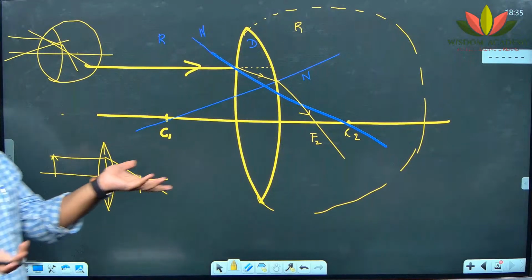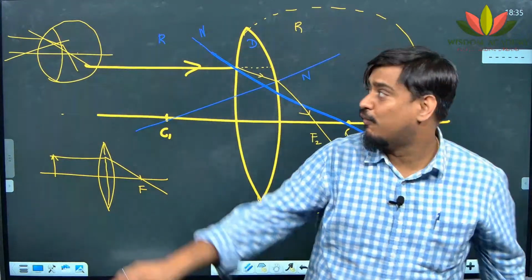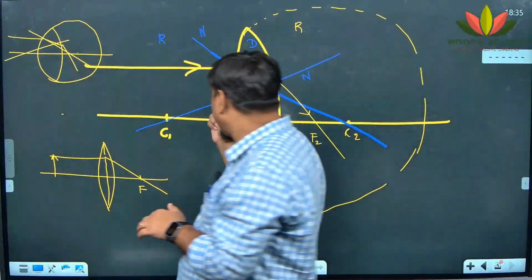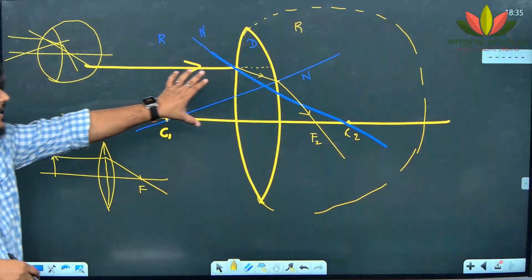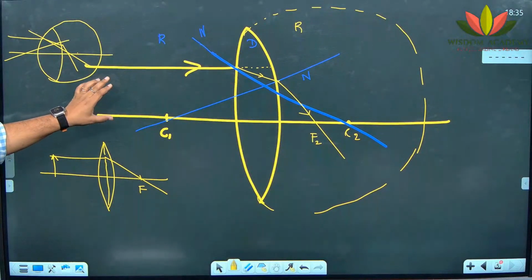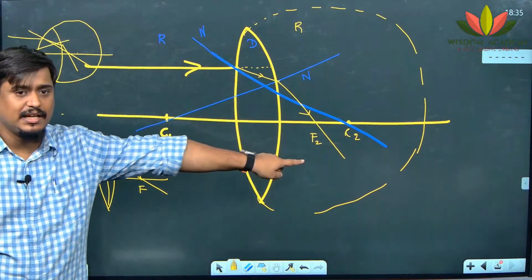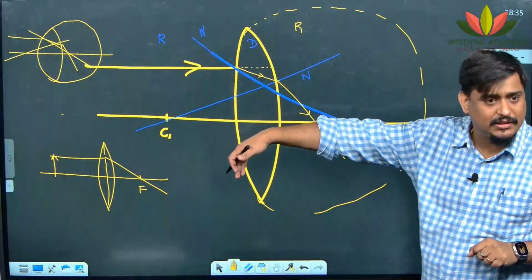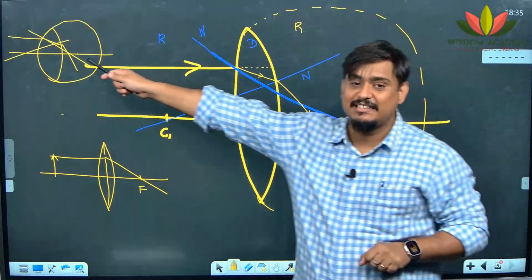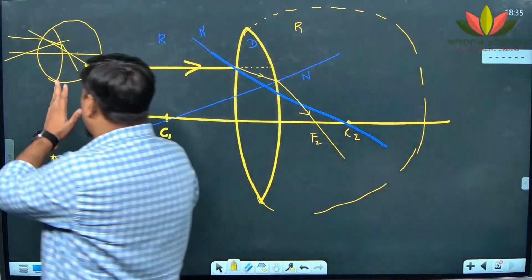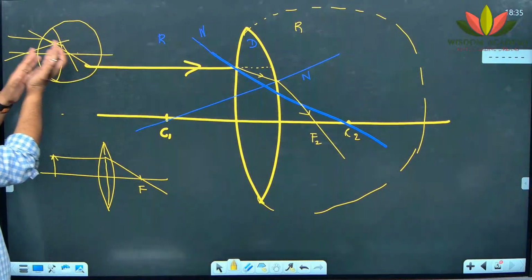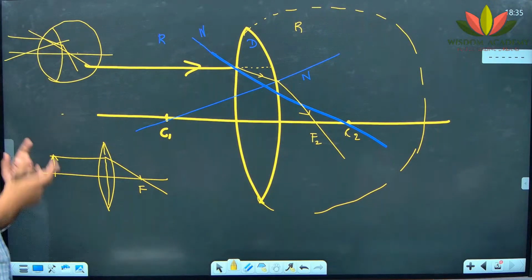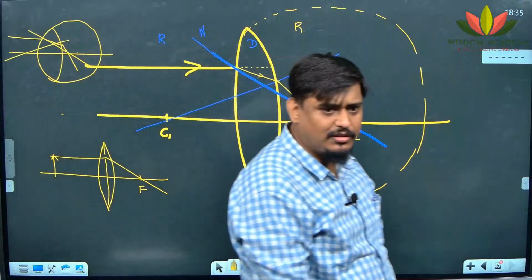It may have its own focus, but the focus of this side will be the same. That will not change. What will happen in this case? If I keep the object 20 centimeter here, wherever is the focus, then on the other side also I will have the same focus, isn't it? But not in this case. Here, if the focal length this side is 20 centimeter, here it may be 10 centimeter or 30 centimeter, because the curvature is not the same. Are you getting my point?